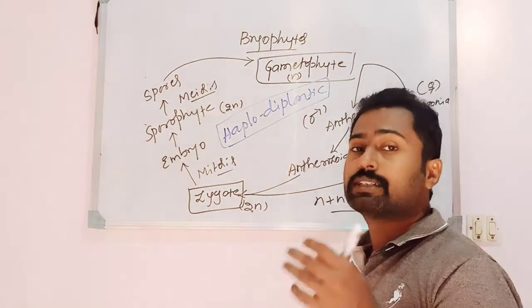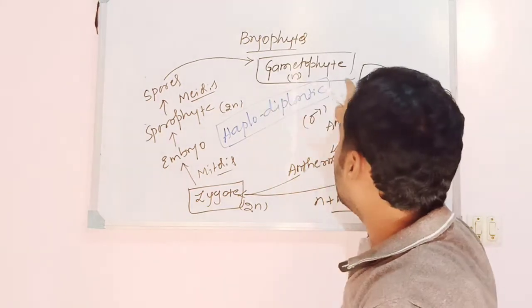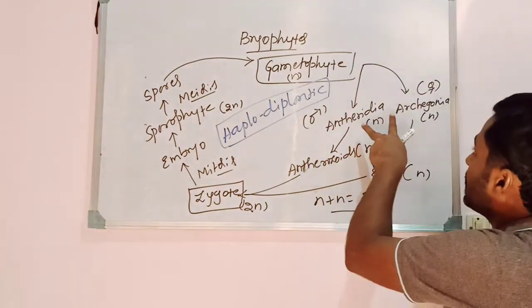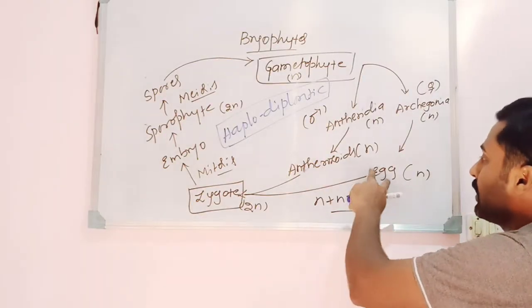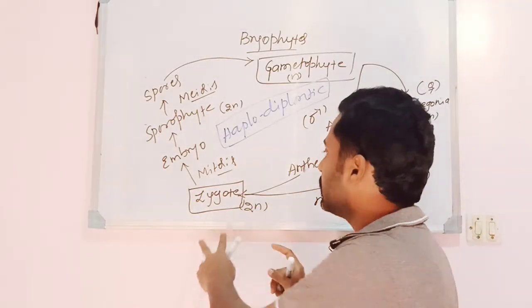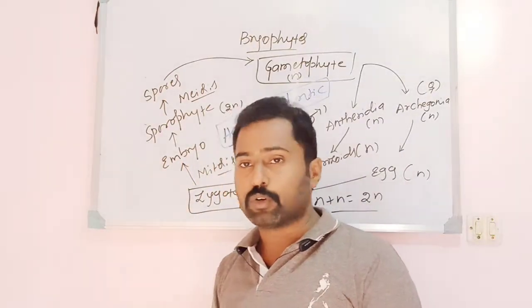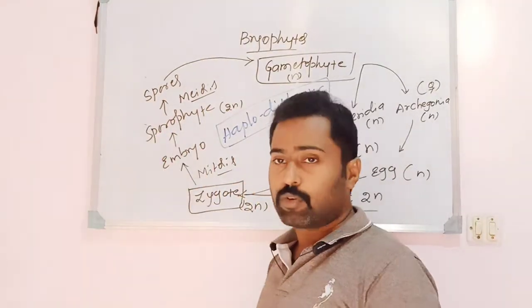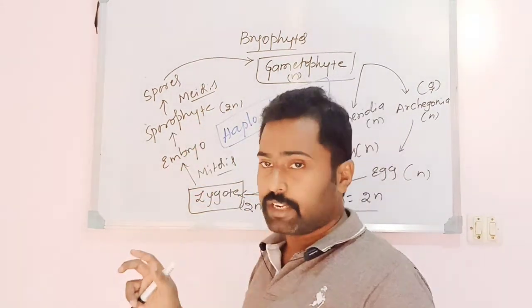But in the case of the bryophytes, the dominant plant body is the gametophyte, that is an independent one, haploid in nature. This haploid plant body bears the sex organs like Antheridia and Archegonia. They produce the gametes, male gametes and female gametes, which fuse together. The fertilization results in the formation of the zygote, and the zygote develops into an embryo, and the embryo develops into the sporophyte. So zygote, embryo, sporophyte are all diploid in nature.